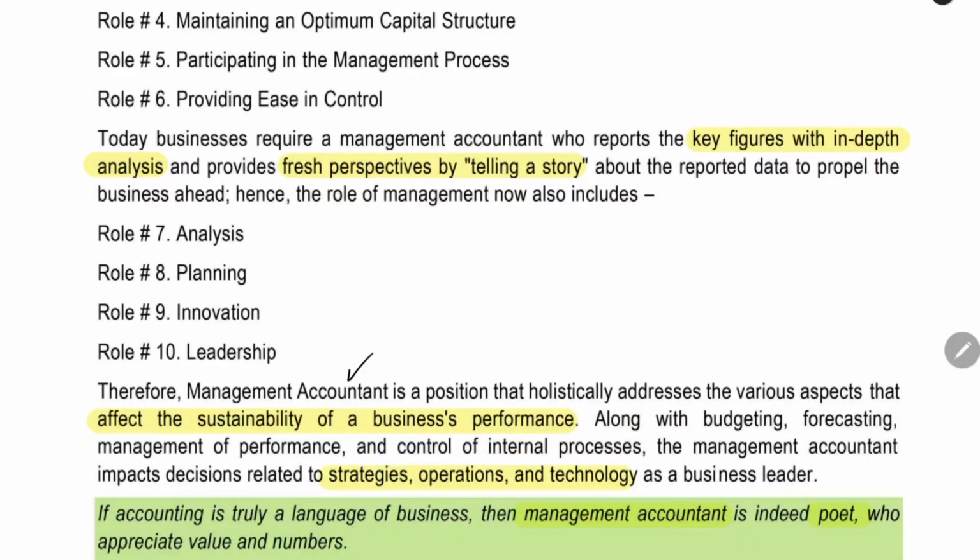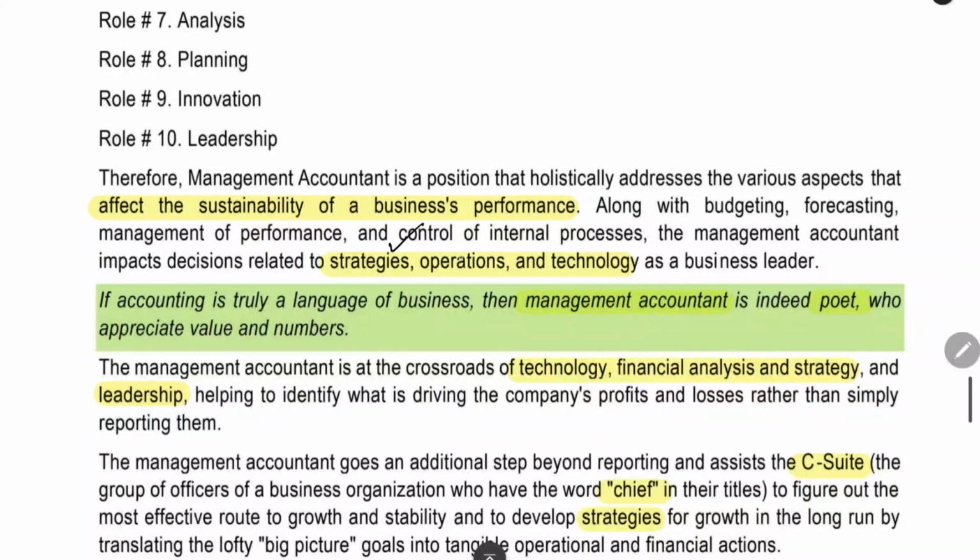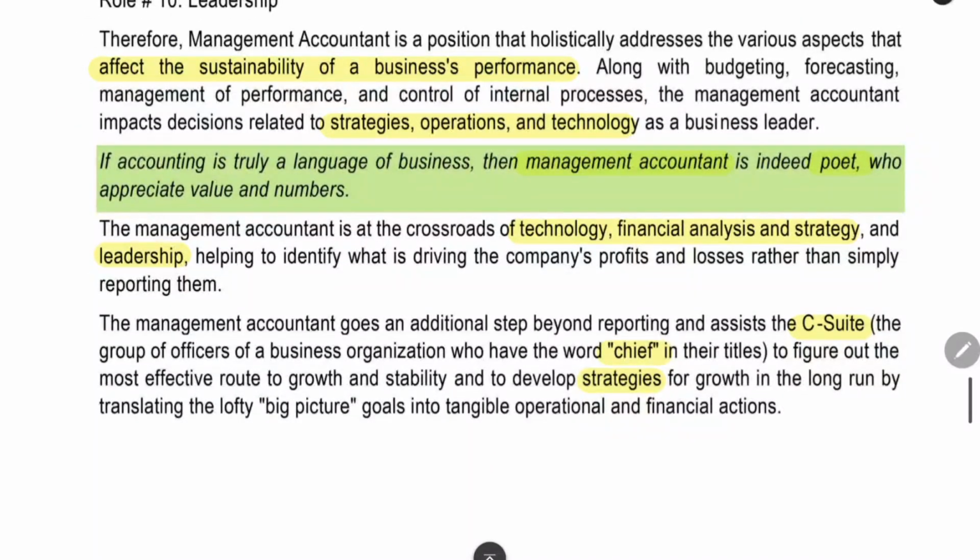Now we can see that management accountant is a very important position which will affect the business performance. He has to do the strategies, he has to control the operations, he has to implement the technology. Everything should be done by the management accountant. If accounting is a language, management accountant is a poet. This is one more quote given in the study material.